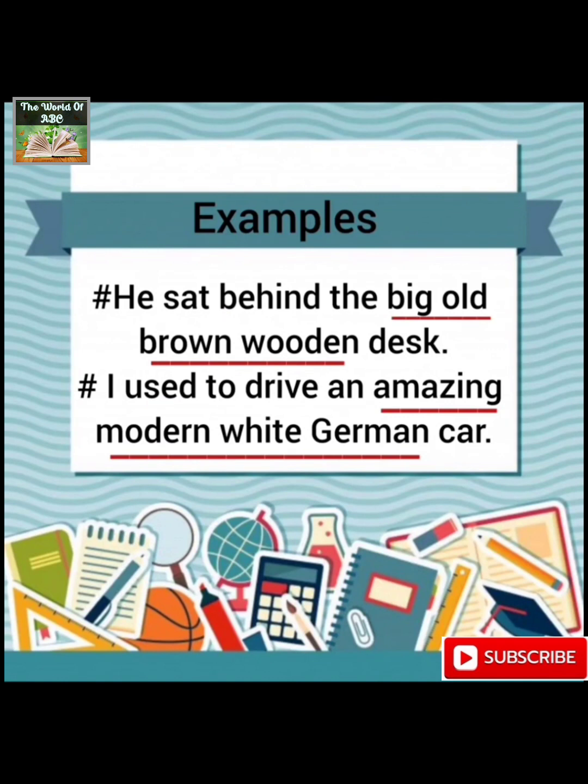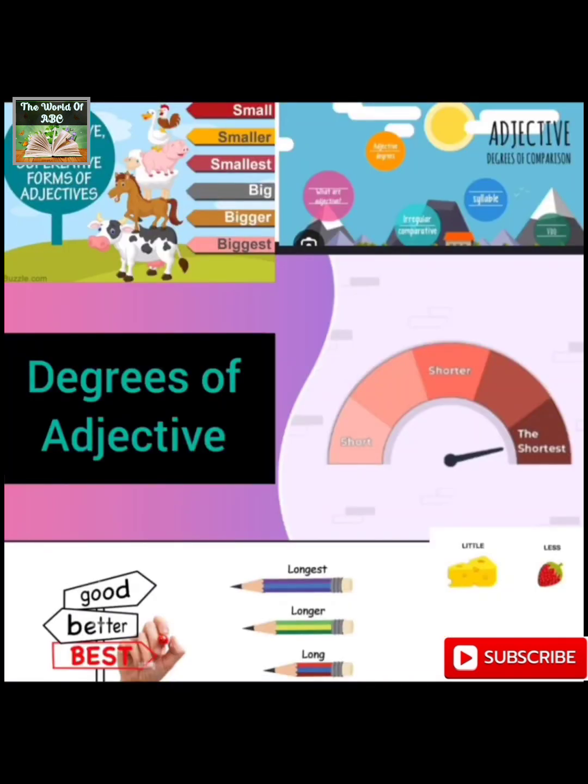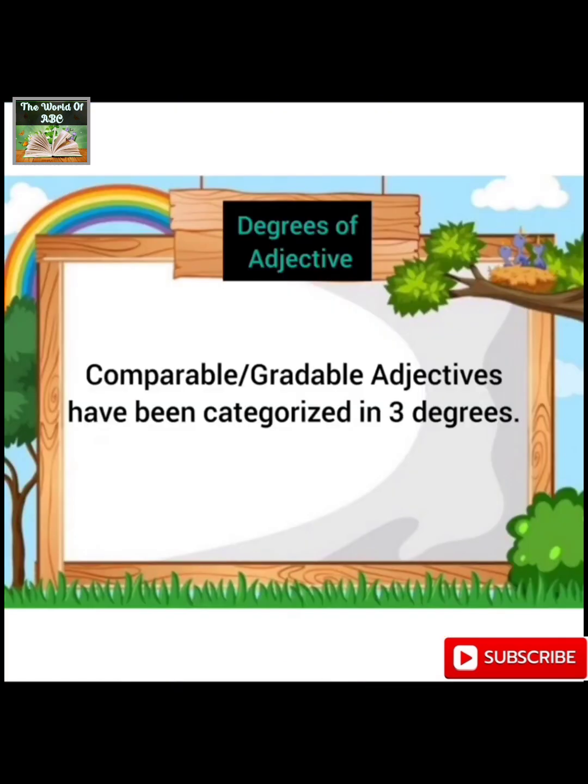So that's how we have to learn this acronym, Q S A S C O M. We have to understand the concept behind it. We have to understand the given letters and the given words for it according to the sequence. Once you are able to learn this acronym and the correct idea, then you will be able to put the proper adjectives at their proper places to make the sentences correct and to make the order of adjectives correct.